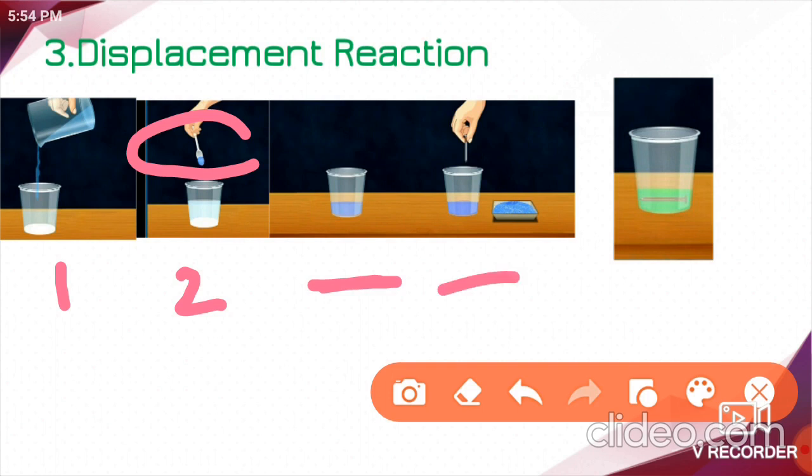Now put an iron nail in the solution and keep it there for 5 to 10 minutes. Then what do you observe here? The blue color of the solution changes into a light green color and a brown coating appears on the iron nail. You know how this happens here?